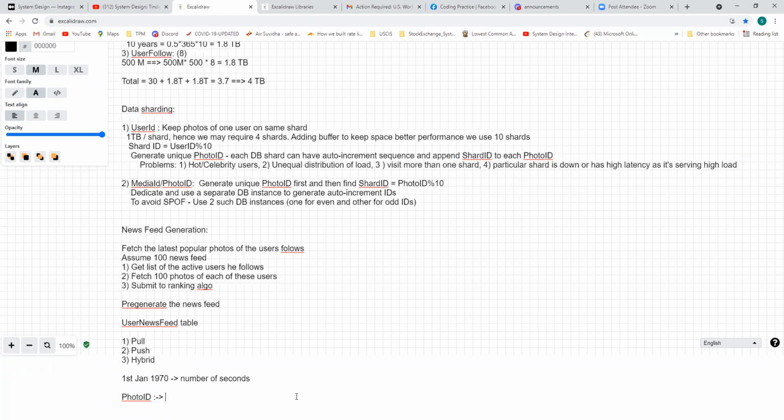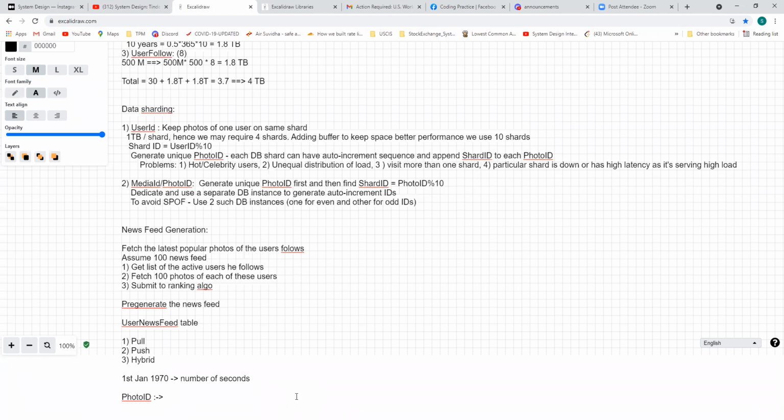Yeah, no problem. So if it is a milli or nanosecond, what this design suggests is you use a photo ID with epoch time only to the resolution of a second, and then you have an auto incrementer also.